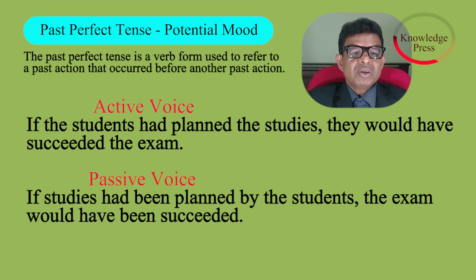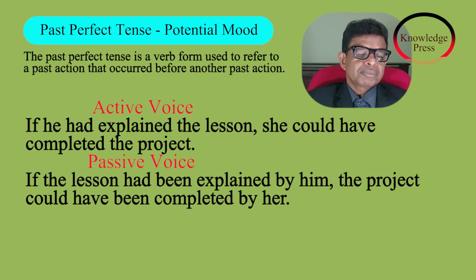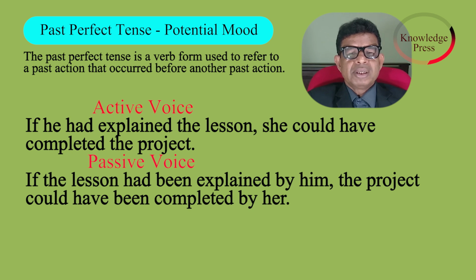Active voice. If the student had planned the studies, they would have succeeded in the exam. Passive voice. If the study had been planned by the student, the exam would have been succeeded. Active voice. If he had explained the lesson, she could have completed the project. Passive voice. If the lesson had been explained by him, the project could have been completed by her.